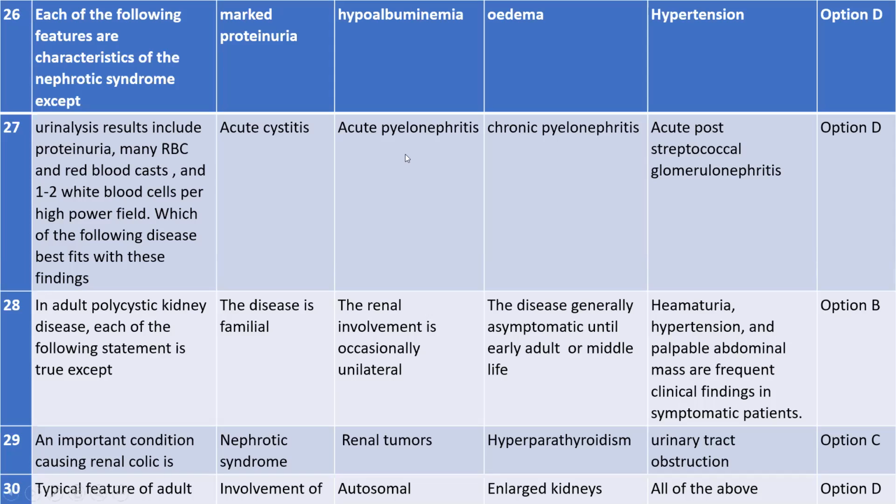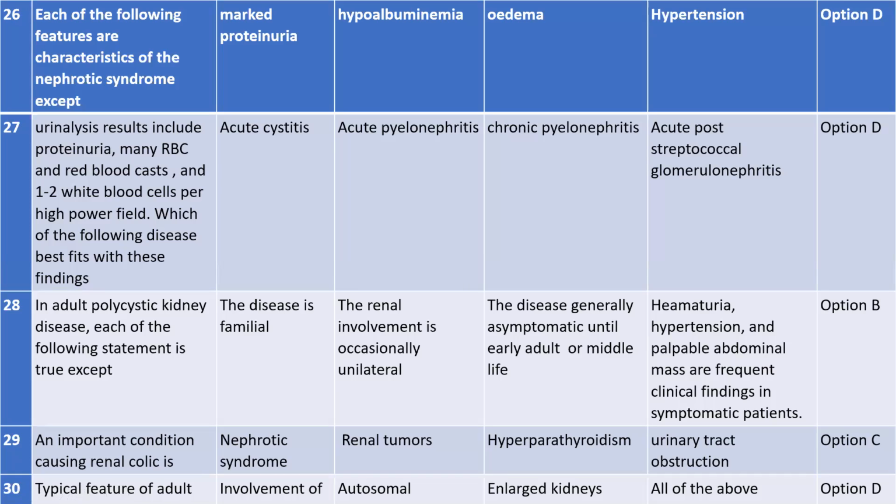Now all of you, can you tell me which one will be the answer according to the question? Hypertension. Okay, all of you are clear why hypertension is the answer? Are you clear? Yes, because marked proteinuria is the characteristic feature of nephrotic syndrome.